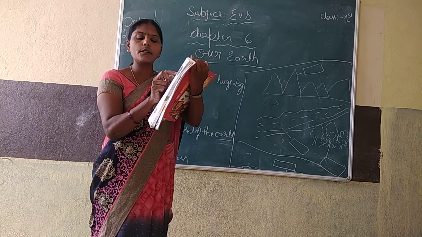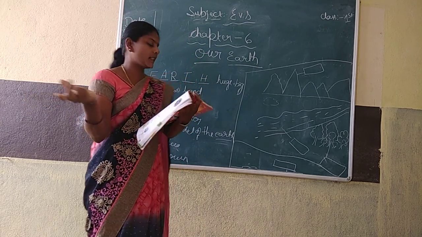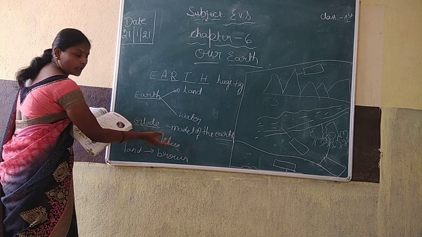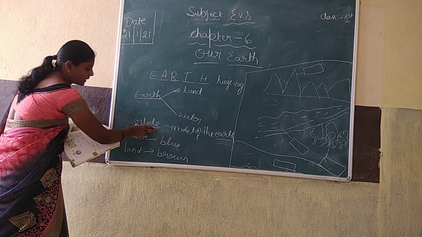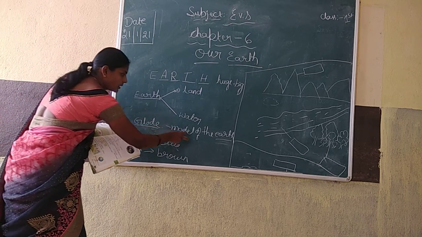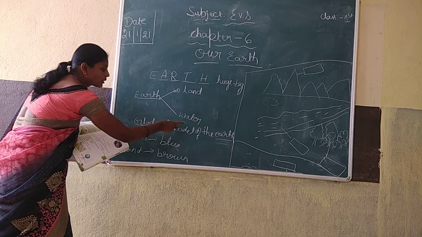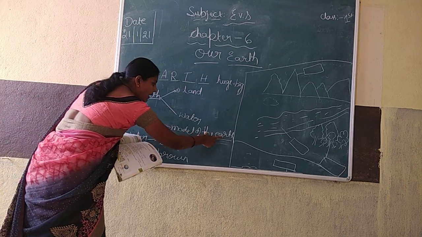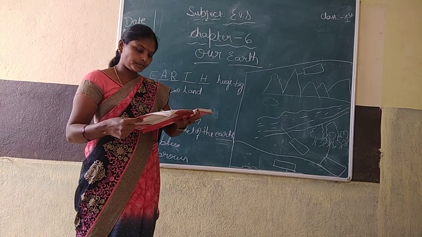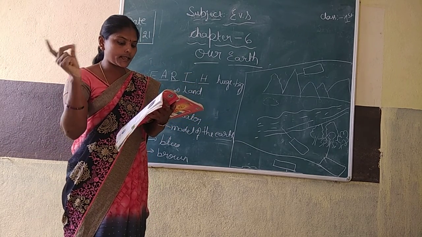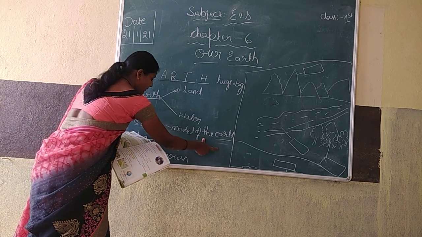What is the model of the earth called? Globe is the model of the earth. Very easy, I already told also. What is the globe? Model of the earth. It's called globe. Model of the earth is called globe.